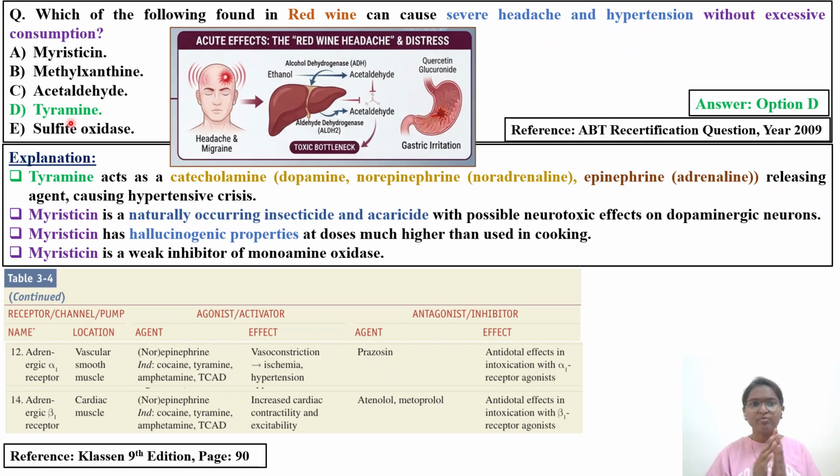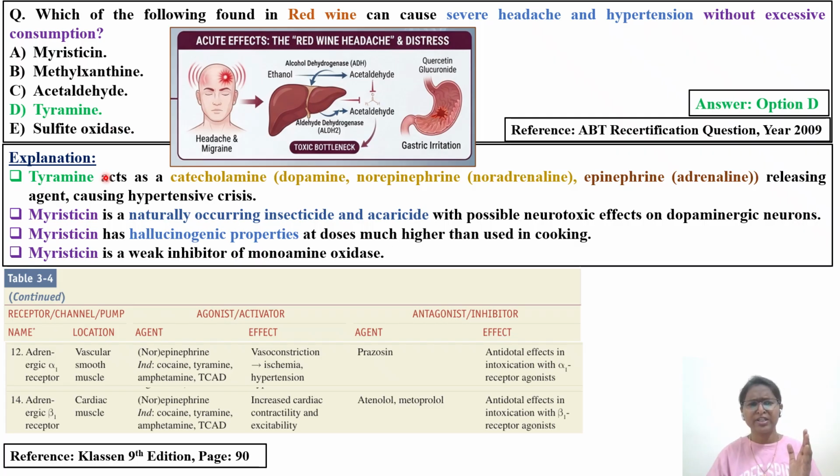Myristicin is something you'll see in the case of nutmeg or mace. Methylxanthine you'll come across in the case of tea components, like xanthine diuretics. Acetaldehyde you generally come across in the case of ethanol metabolism, where it is one of the metabolites. And sulfite oxidase we'll discuss in the next slides.